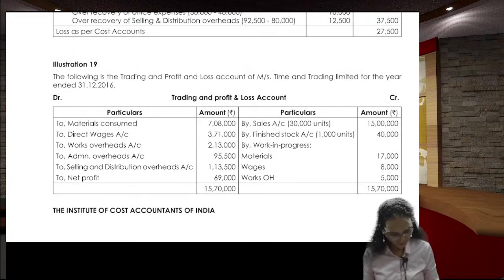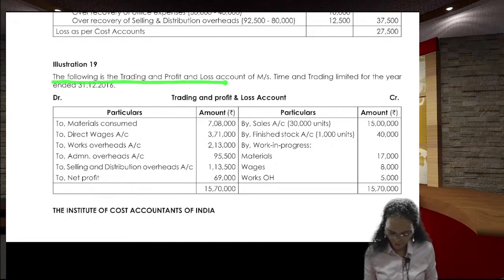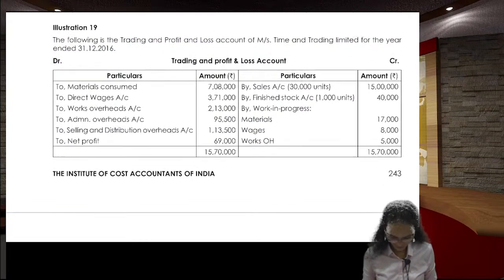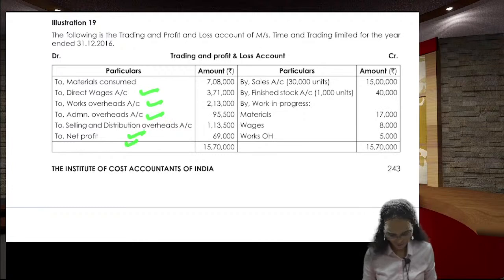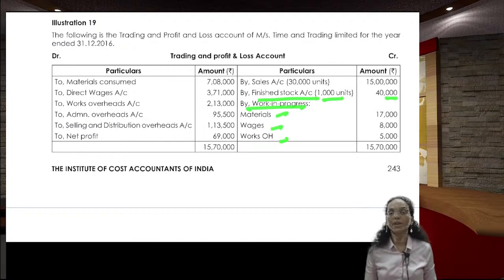Yes, we will go to the next problem. The following is the trading and profit and loss account of Time and Trading Limited for the year ending 31st December 2016. The trading and profit and loss account gives material consumed, direct wages, works overhead, administration overhead, selling and distribution, and profit. Next, sales units and amount are given. Finished stock in units is given, and work in progress, material, wages, and overhead are given.